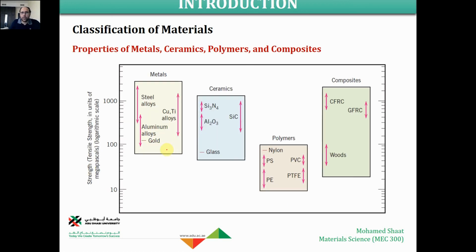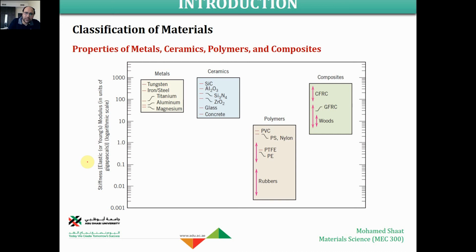And the next figure compares in terms of the strength. So what does it mean, stiffness of the material? Just to explain to you what it means, let us consider that you have two spherical balls, like a soccer ball, and you have another ball that is made of metal, and assume that this one is made of plastic, for example. If I ask you to press on this ball with some kind of force by your hand, this ball is going to be squeezed. It means that it's going to be deformed. It can be easily deformed, right? The shape is going to change easily.